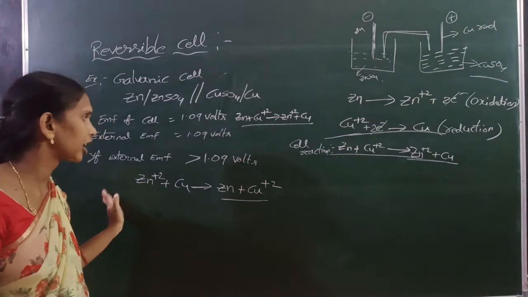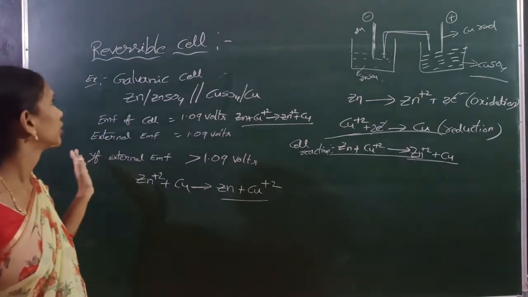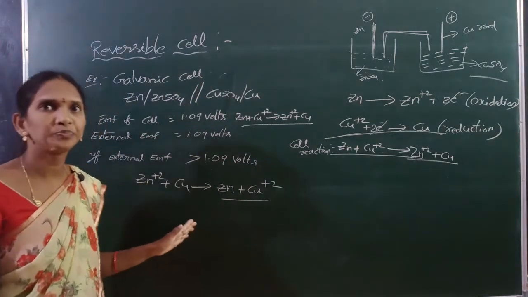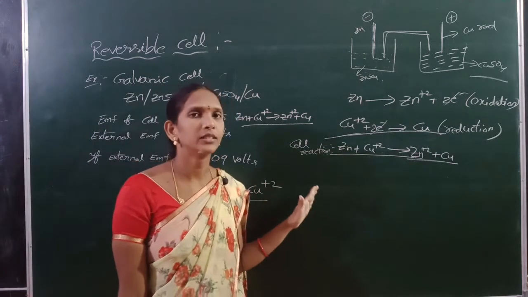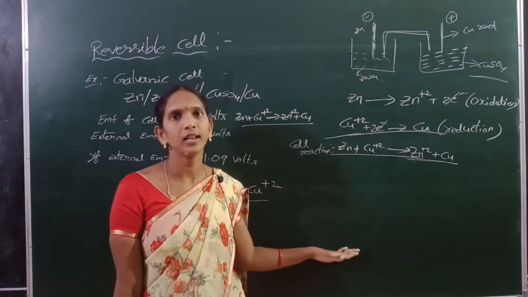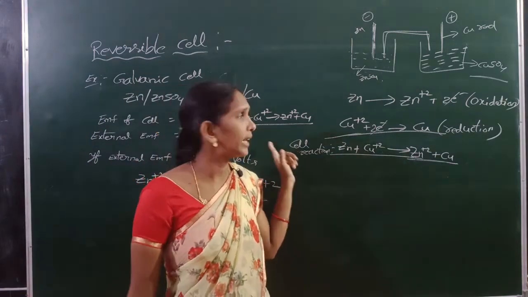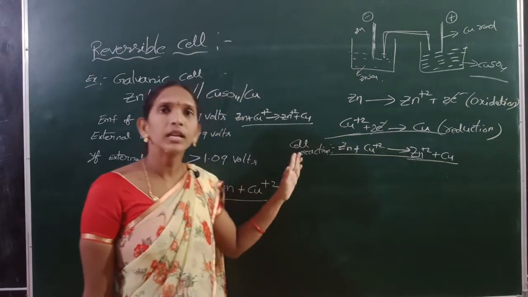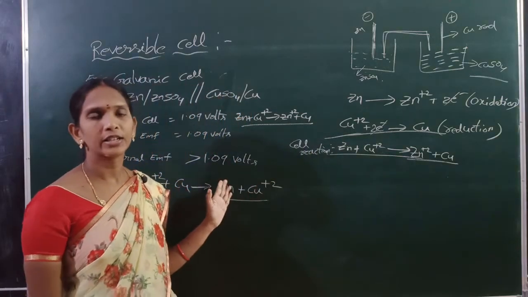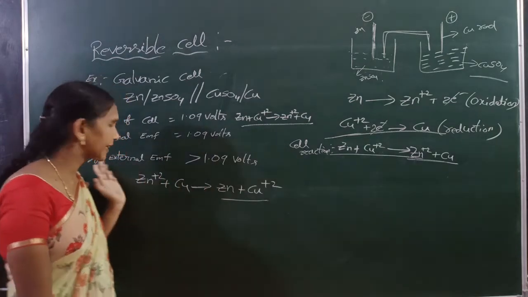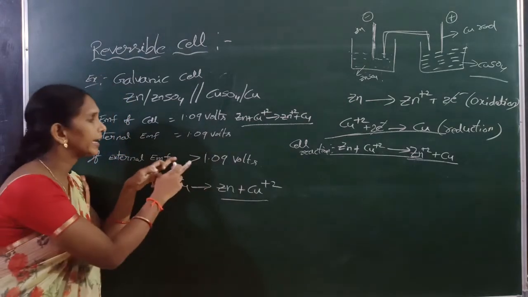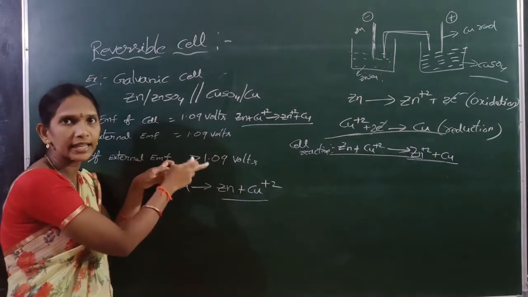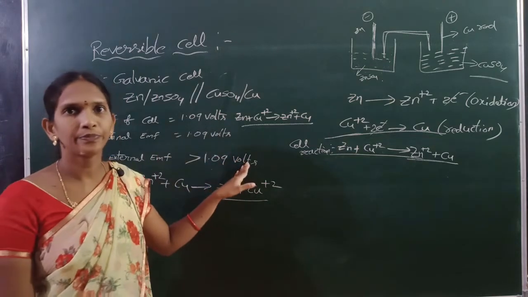A reversible cell means an electrochemical cell whose cell reaction is reversed when an external EMF greater than its capacity is applied.